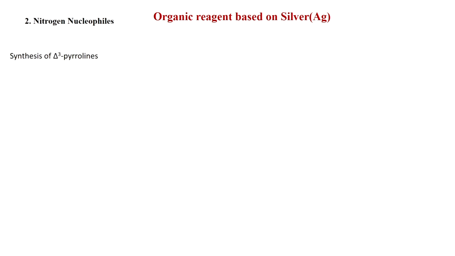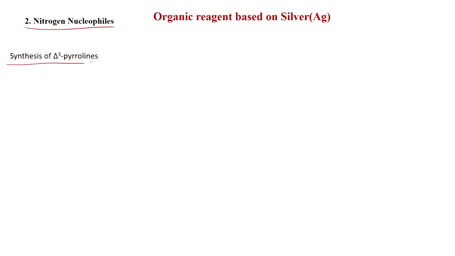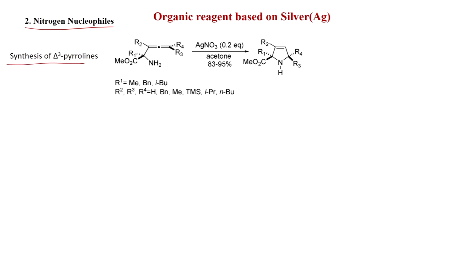So, now we will discuss nitrogen nucleophiles. Wherever oxygen nucleophiles work, nitrogen nucleophiles also work. So, nitrogen nucleophiles to allenes we will see, and synthesis of delta-3 pyrrolines. Like here, you can see this is a chiral allene system as well as an extra chiral center is present here. This is the amino ester motif, and with silver nitrate 0.2 equivalent in acetone solvent you get this product in 83 to 95% yield.